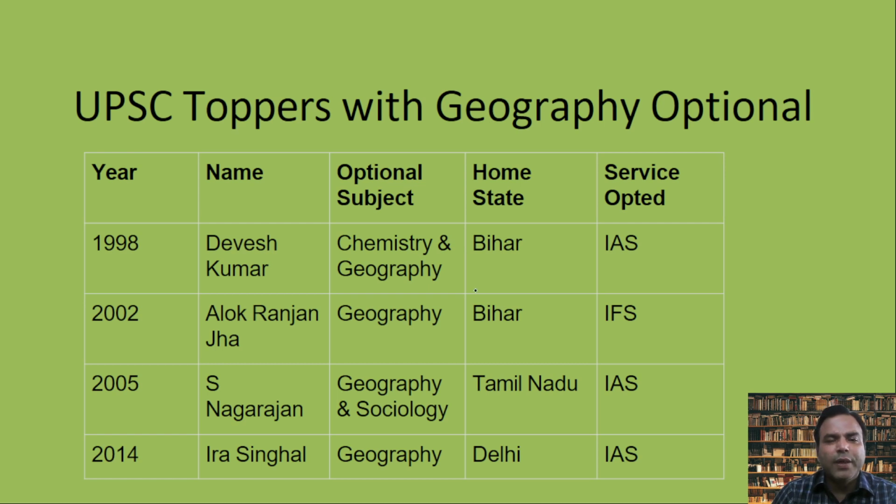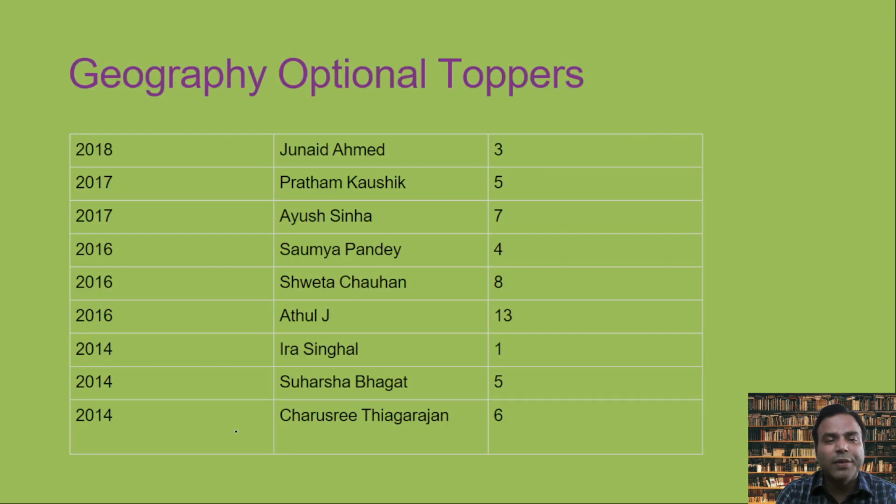And one more data point I want to show: the toppers, first rankers come from the geography option, like 1998 Devesh Kumar, 2002 Alok Ranjan Jha, 2003 S. Nagarajan, 2014 Ira Singhal, all stood rank 1. In recent years, like Ira Singhal in 2014, in 2018 Junaid Ahmed 3rd, Pratham Kaushik 5th, Ayush 7th, Soumya Pandey 4th, Sweta Chauhan 8th, Atul J 13th, and so on.